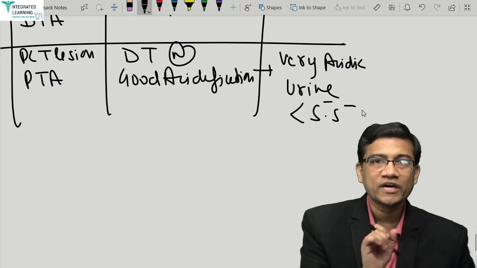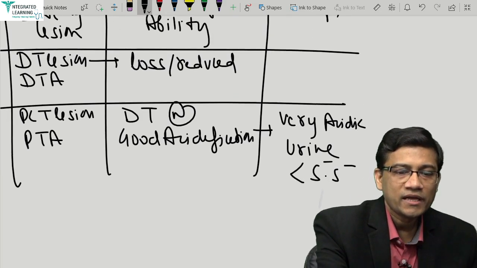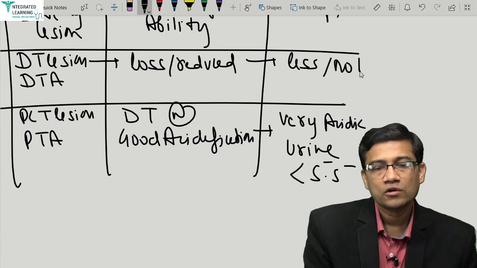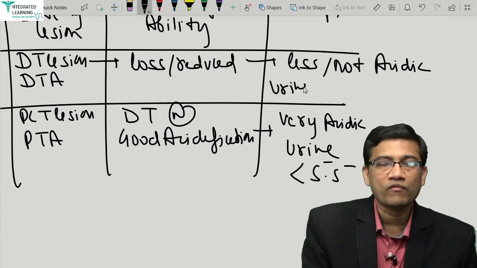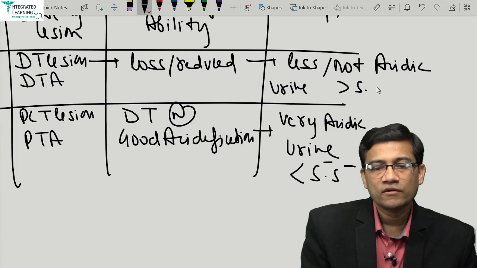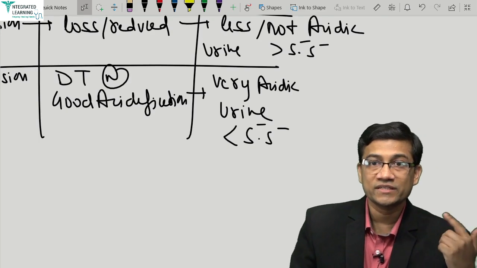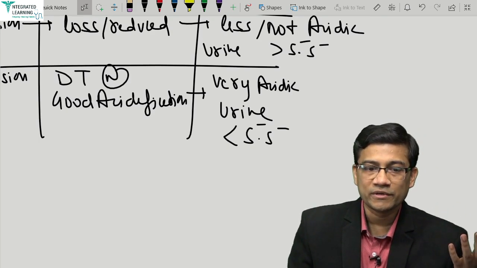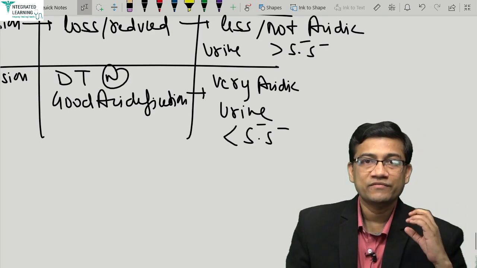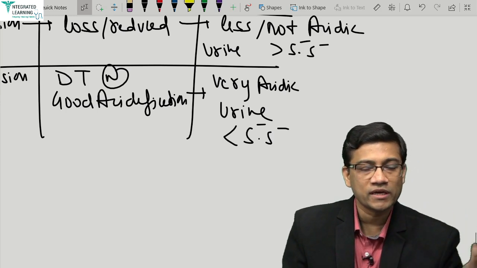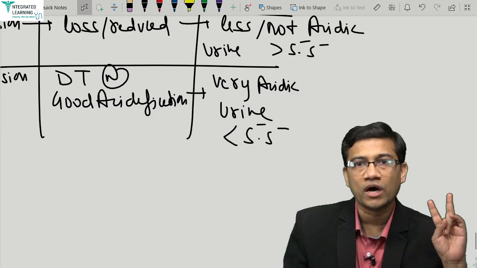Proximal, so which RTA is it? RTA2. In the other case you can't acidify, so less acidic or maybe not acidic urine, so pH will obviously be higher, more than 5.5. So if pH is more than 5.5, it is RTA1, distal damage. If less than 5.5, it is very acidic, meaning distals are working, and proximal is not working. It is PTA, proximal tubular, or RTA2.